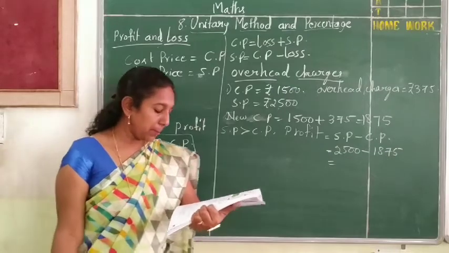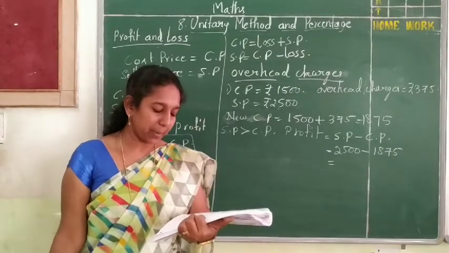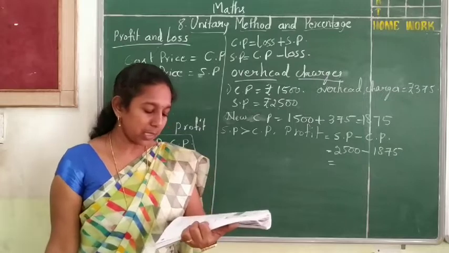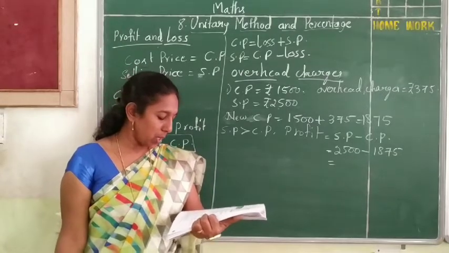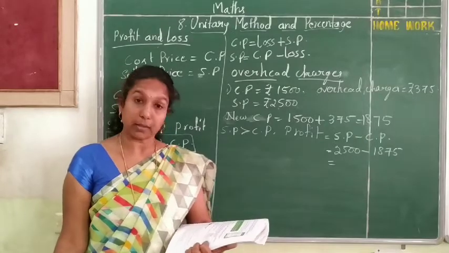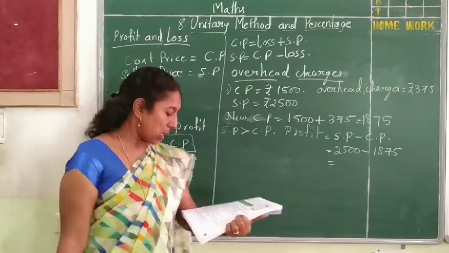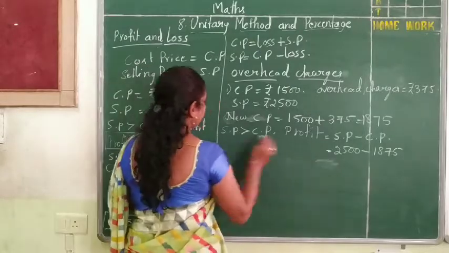Next one. Paper bags which cost rupees 1.50 each are sold for rupees 30 a dozen. If 5 dozen paper bags are sold, what is the profit or loss incurred? Here the cost price of one bag is given.